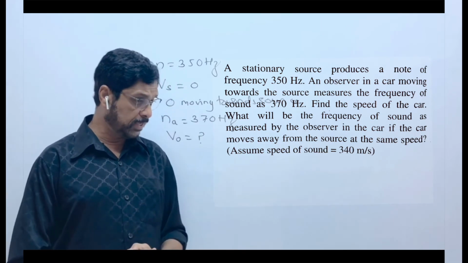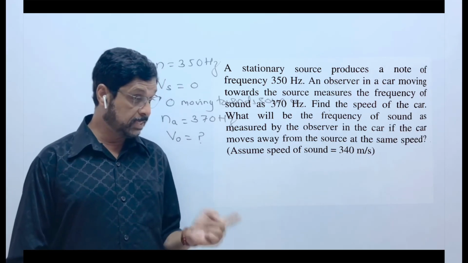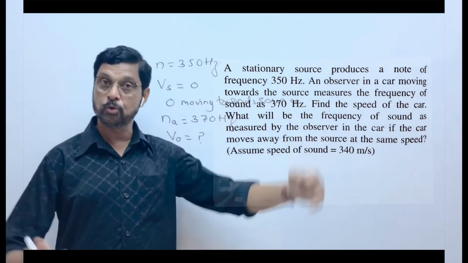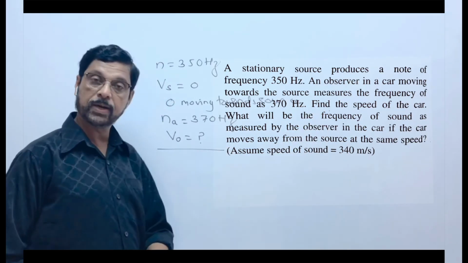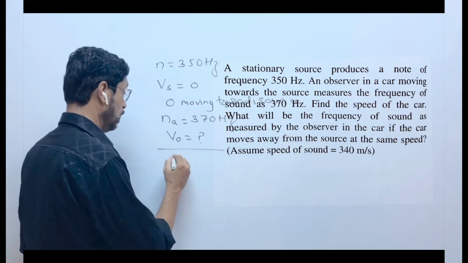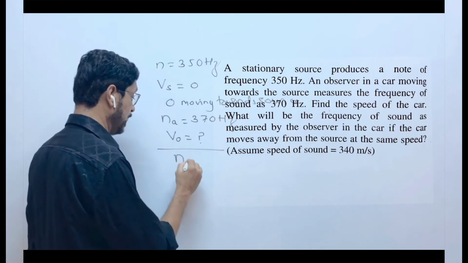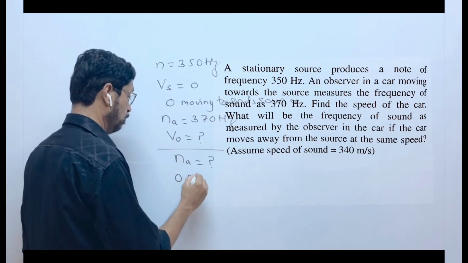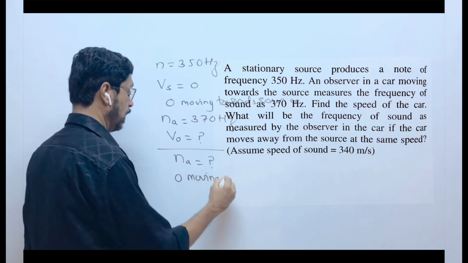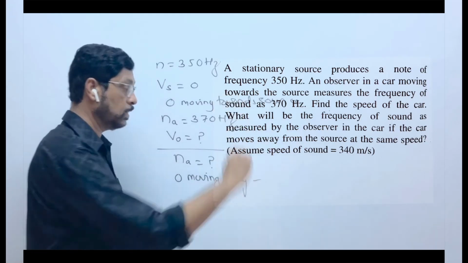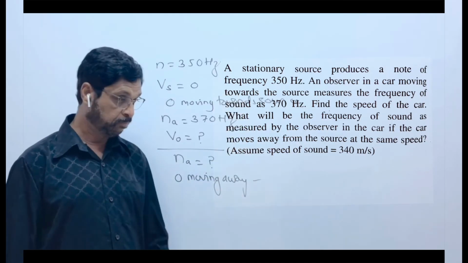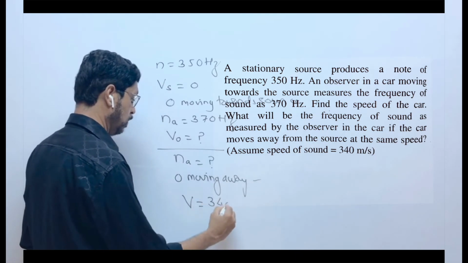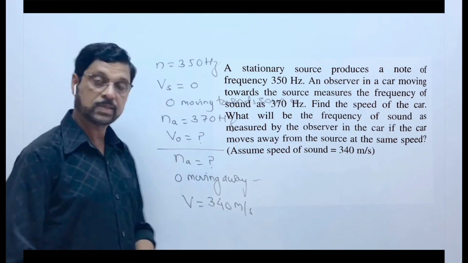What will be the frequency of sound as measured by the observer in the car if the car moves away from the source? Now the first condition is finished. Now what he says, what frequency will be heard, means NA will be equal to what, when the observer is moving away from the source. That is your second question. And velocity of sound is given, that is 340 meter per second.